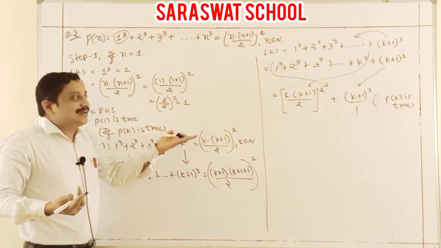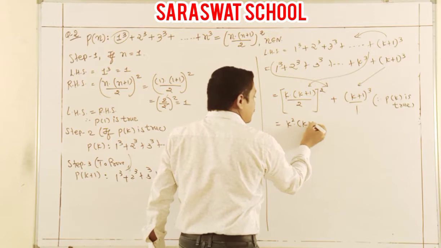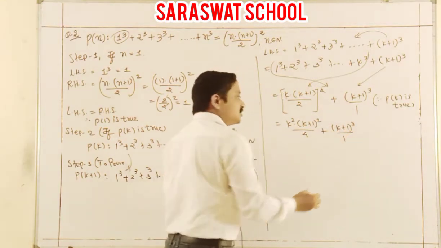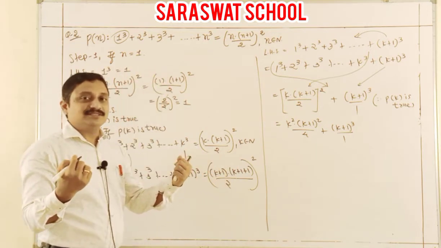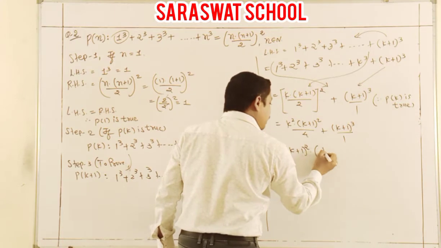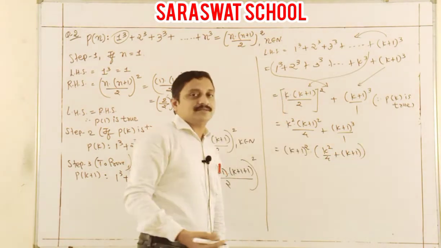Now it's very easy. You only have k plus 1 whole square by 4. Taking both, what is the common? k plus 1 whole square. The remaining is k square by 4 plus k plus 1.